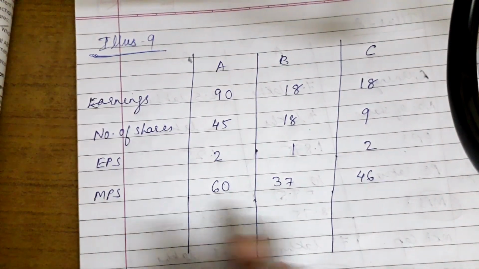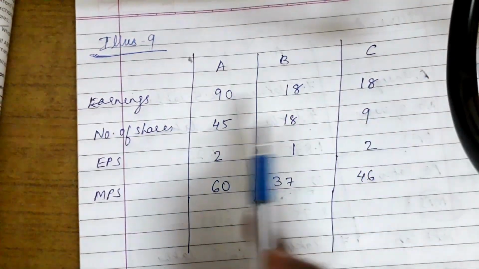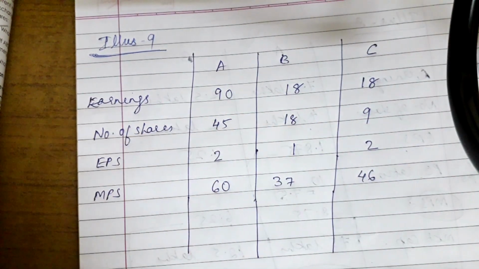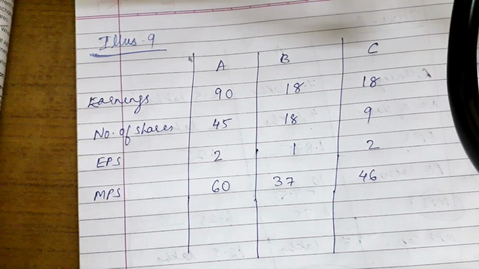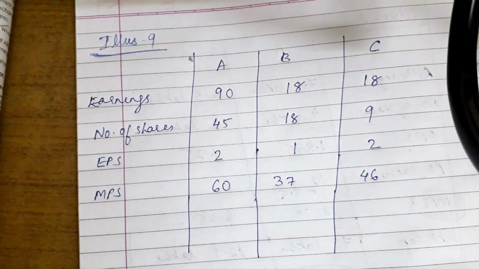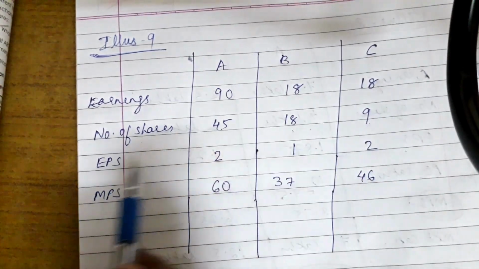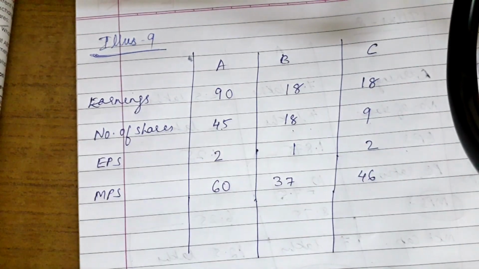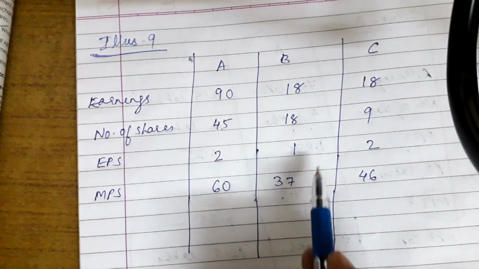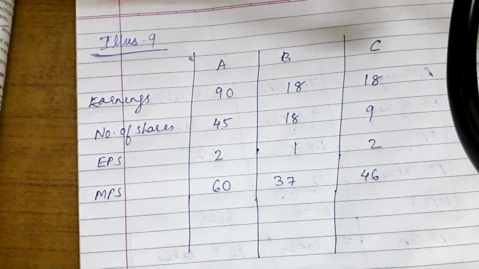So let's copy all the data. Earnings we have is written same, while for the number of shares, they have given us equity share capital of rupees 10 each. That means 45 shares here, 18 shares here, 9 shares here. We do not want the whole amount, we want the number of shares. Dividing that we get EPS, and MPS is already given in the question.